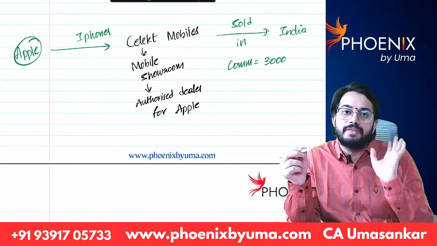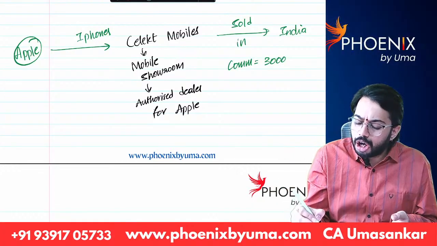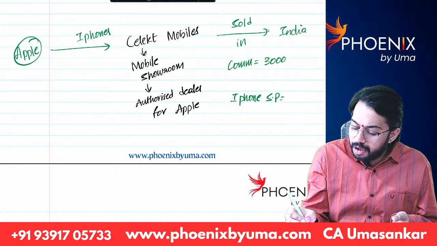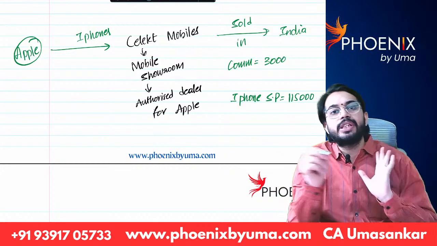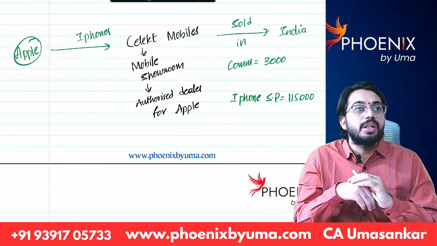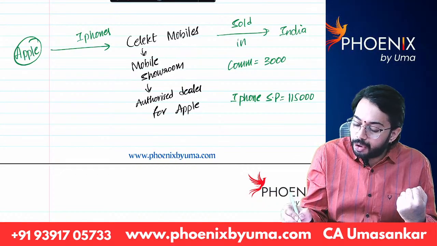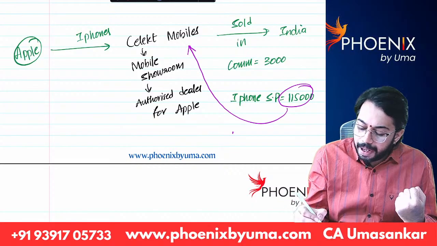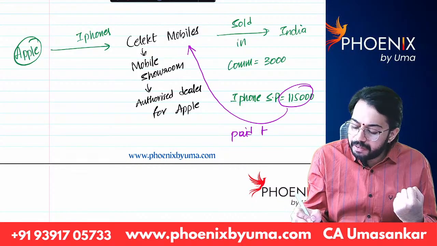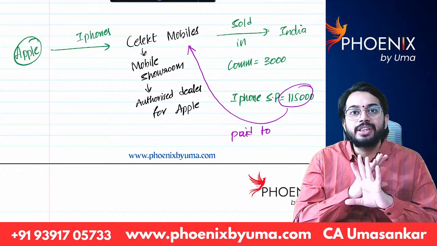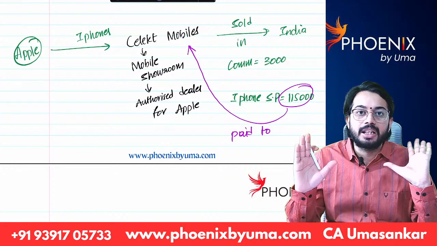Now, I went to the Select Mobiles shop and purchased one iPhone. Let's say the iPhone sale price is 1,15,000 rupees. I paid 1,15,000 to Select Mobiles, so Select Mobiles received 1,15,000 from the customer. Even though 1,15,000 is paid to Select Mobiles, it is not treated as income of Select Mobiles.